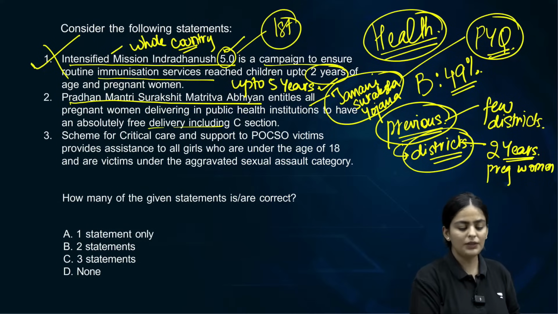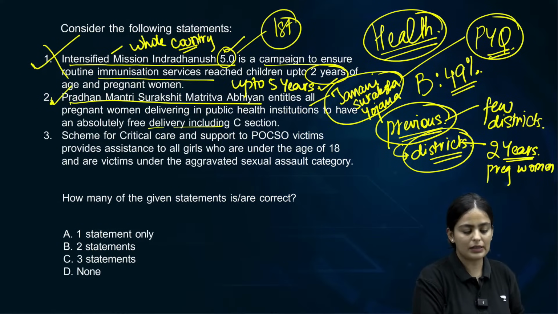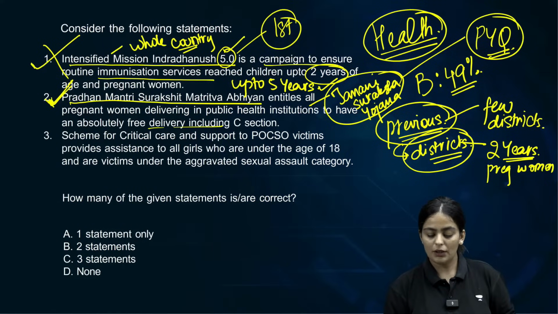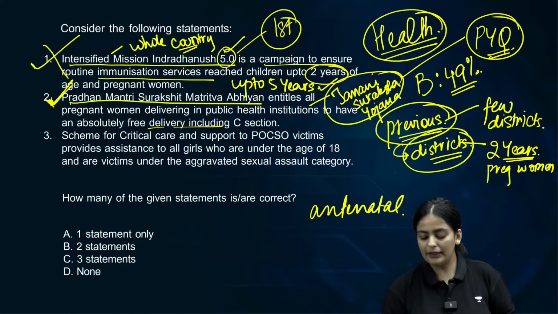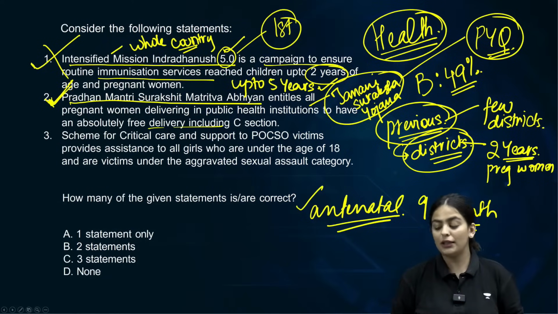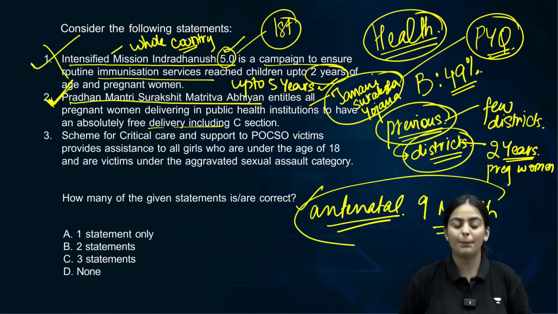This particular scheme entitles women who are pregnant to an antenatal checkup on the 9th of every month. They are allowed a free antenatal checkup on the 9th of every month. That is important.